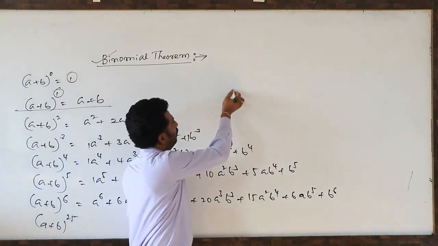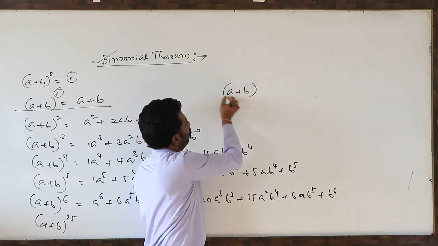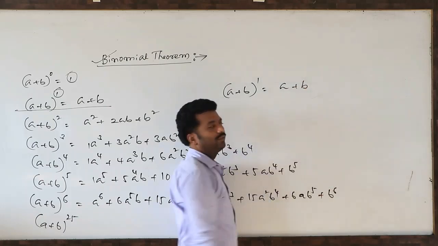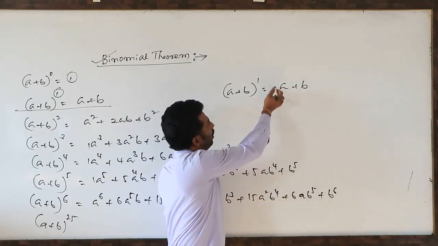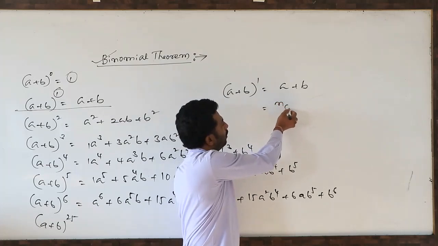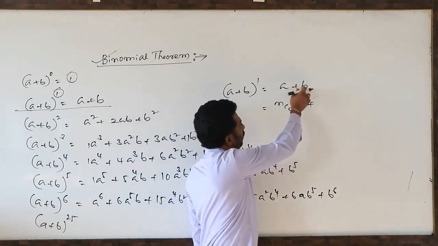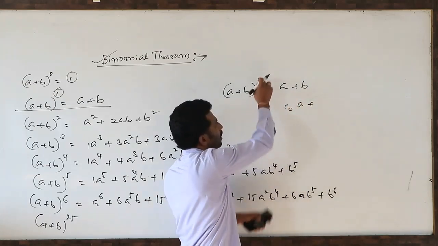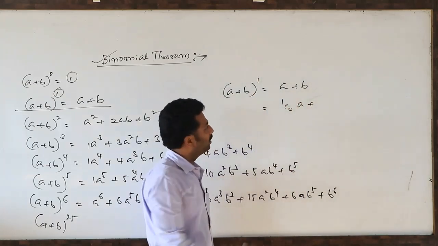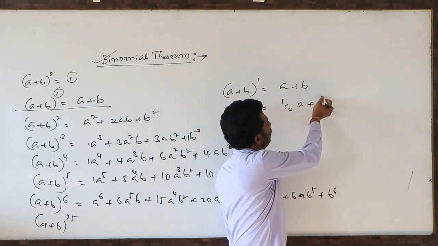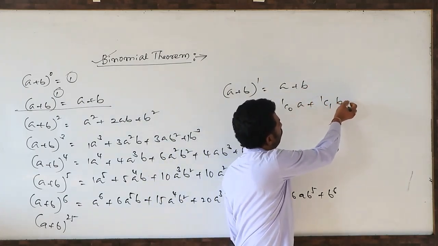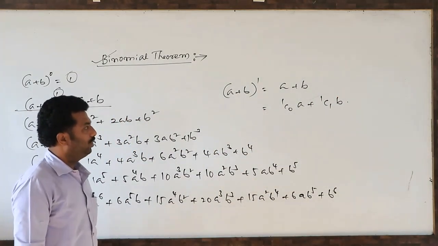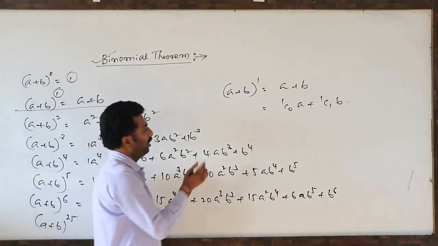See here. (a + b)^1 means what we have written: a + b. So indirectly, nC0 into a, here n is 1, so it is 1C0, because the exponent is 1 only. Here the coefficient is 1C1 into b. So we write 1C0 into a plus 1C1 into b.